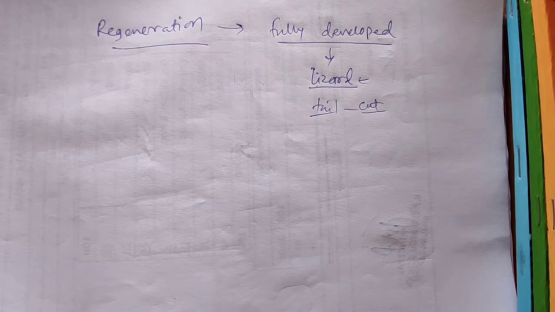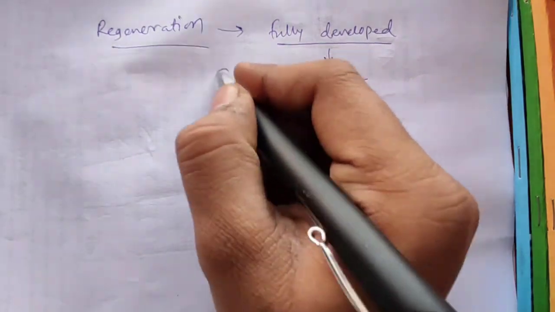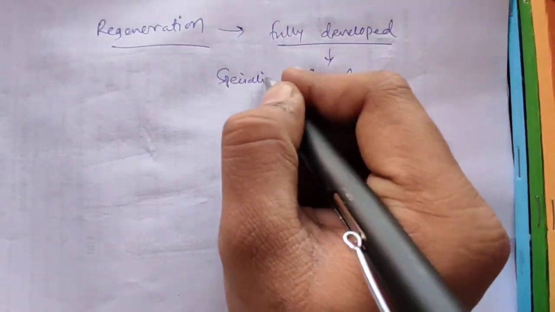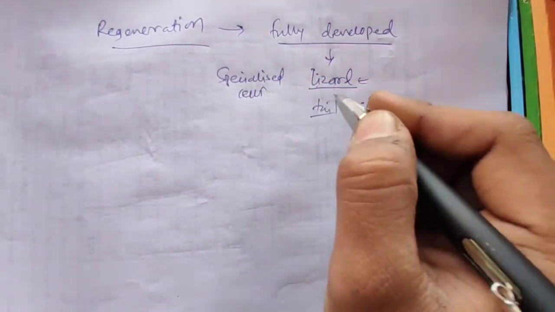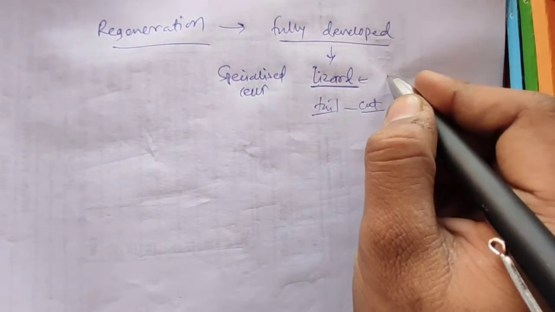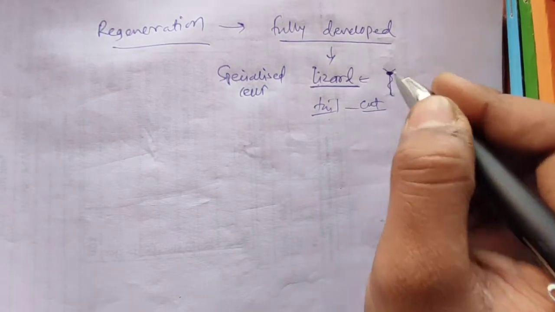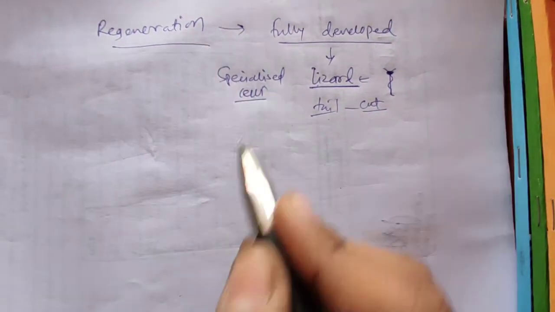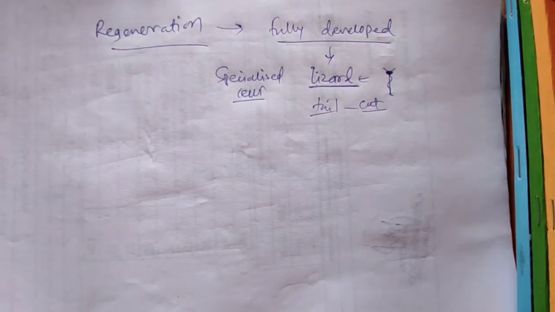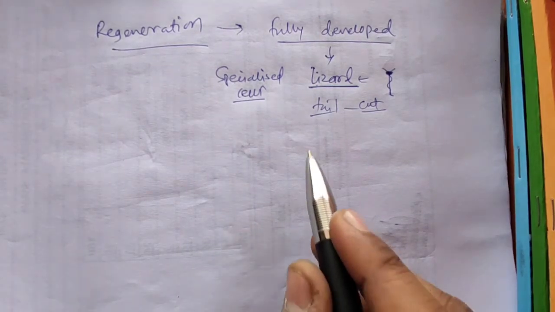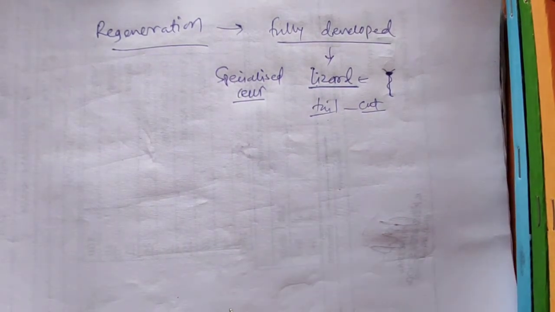If your arm gets cut off, you will not be able to grow another one, but the lizard is capable of doing so because there are specialized cells present at the start of its tail. You don't have to know the name, but these specialized cells are capable of producing a new tail.